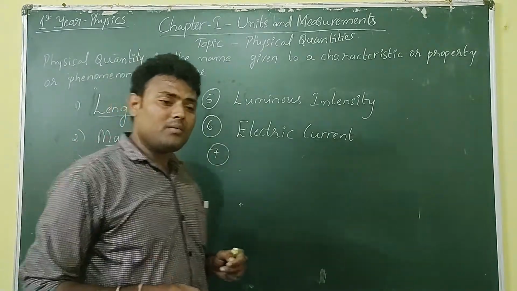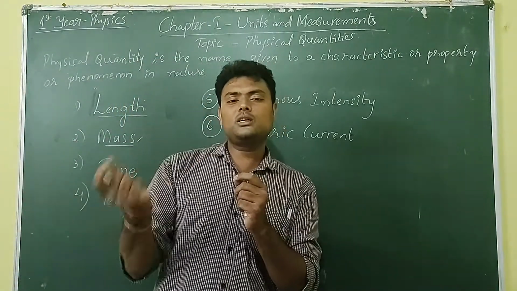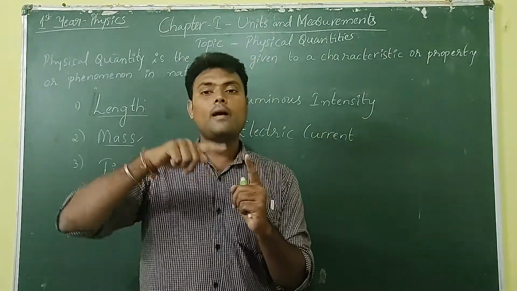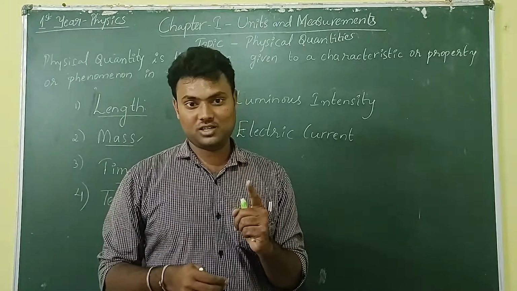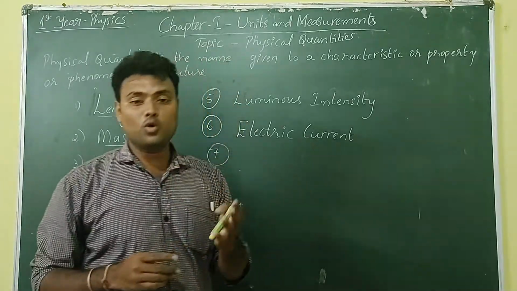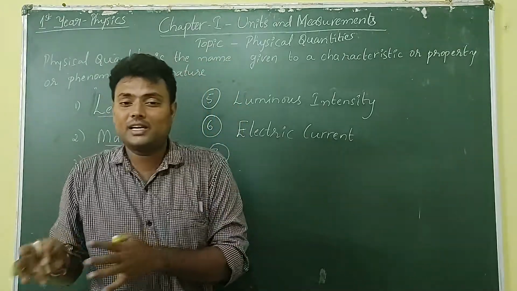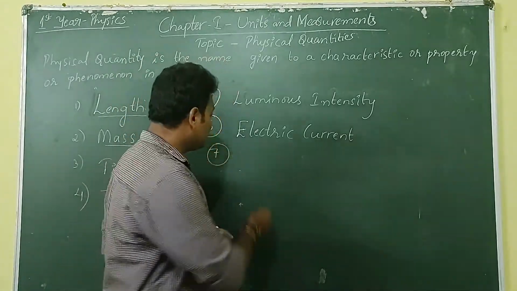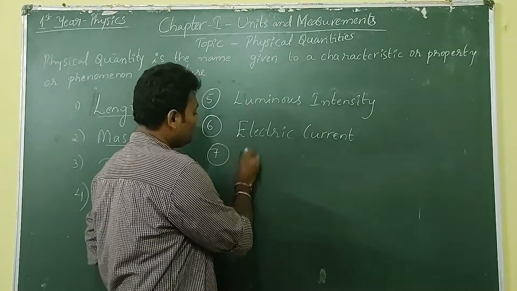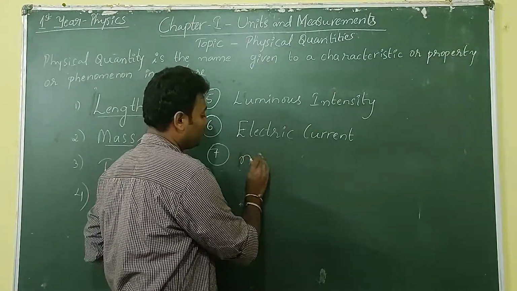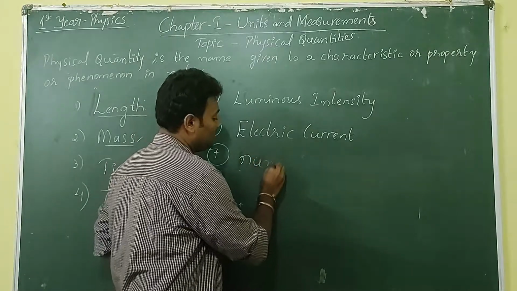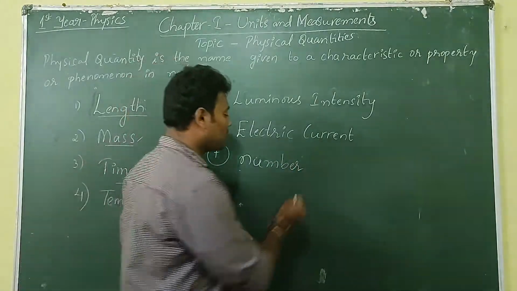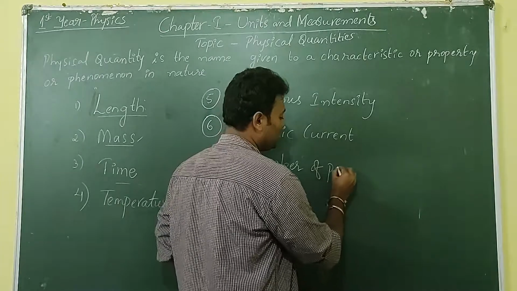So it is number. But for this number, you have to refer to something like 100, 1 million. You have to standardize it. For example, 1 mole. 1 mole is the number of particles present. That is number, or amount of substance, or number of particles you can say.